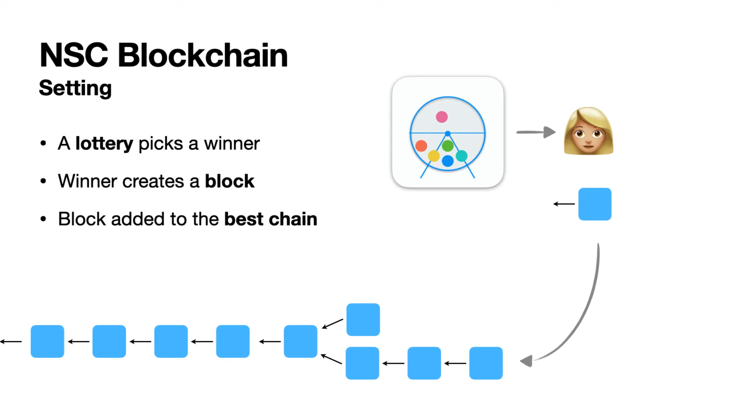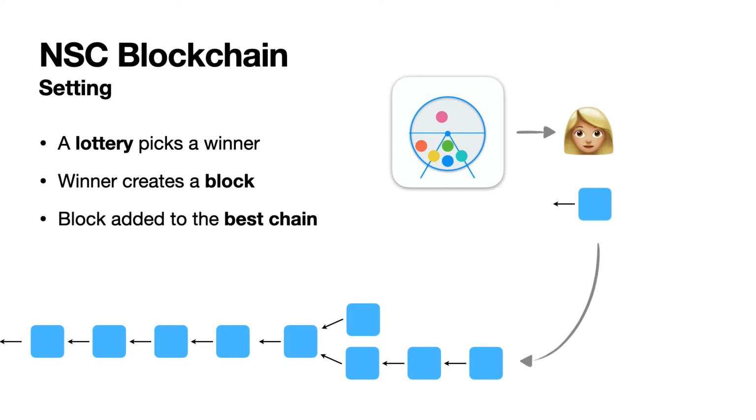Now, as this is a work about a finality layer on top of a blockchain, we also have to assume a blockchain. Now, we don't want to assume a specific blockchain. Instead, we look at a family which we call the Nakamoto-style blockchains. Such a blockchain works as follows. You have a lottery mechanism that picks a winner, say Alice here, and then that winner can create a block. And the winner adds their block to their best chain. Now, think about this like Bitcoin. Bitcoin is of this style. A best chain rule essentially could mean that you take the longest chain according to the number of blocks.